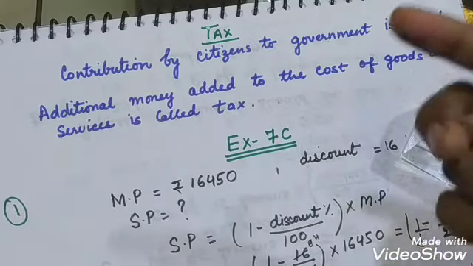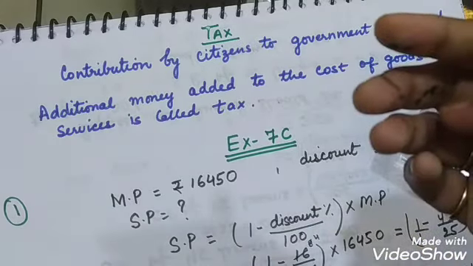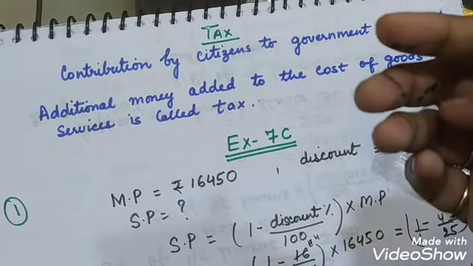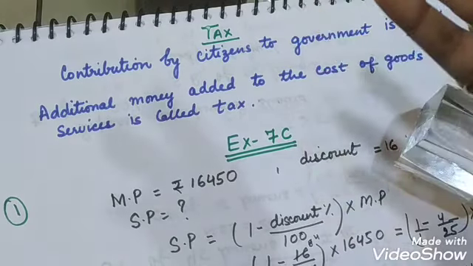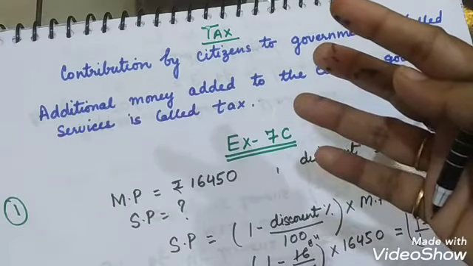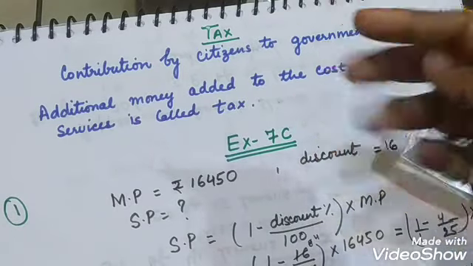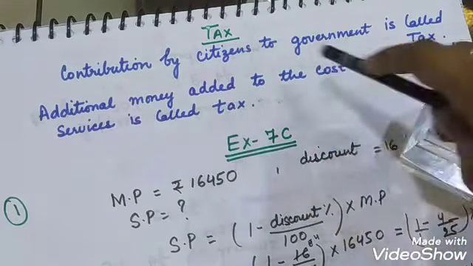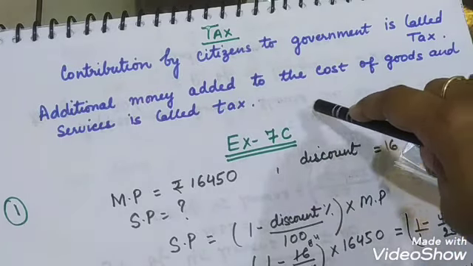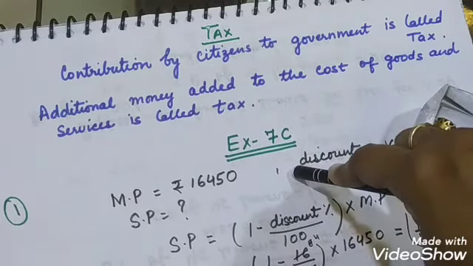Discount is always subtracted. If someone gives you a discount, it means you need to subtract it from the list price or the marked price. But to pay tax to the government, you will add the percentage of tax.